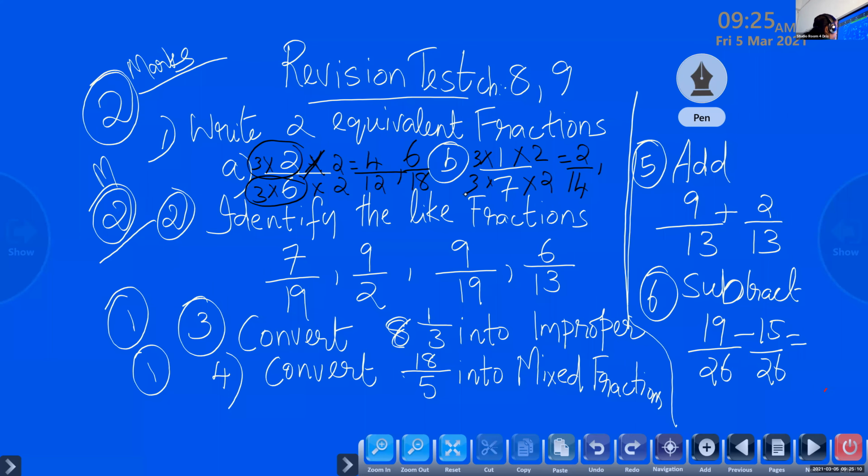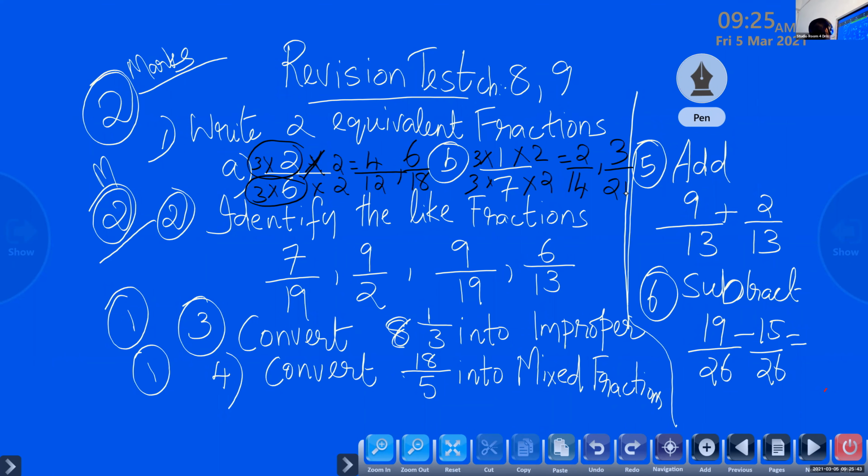I told you clearly, you can multiply with any number, but don't multiply with 1. If you multiply with 1, you will get the same question itself. No change. So 2 by 6 will be 2 by 6 itself. So you have to multiply with 2, 3, 4, any number. So here 1 into 3 is 3, 7 3s are 21. So if question A and B are correct, you can give 2 marks. Check your answers and give 2 marks for that.